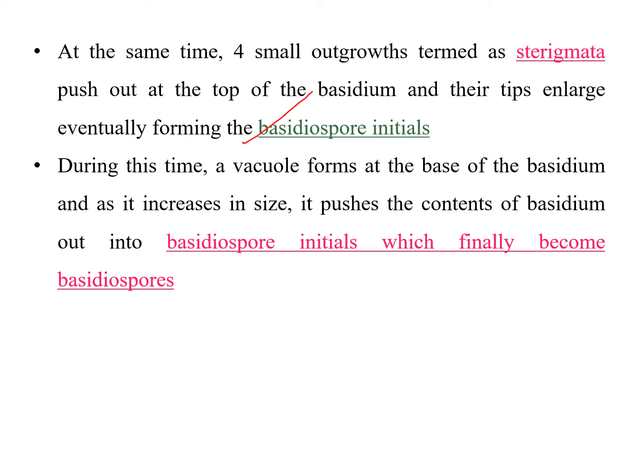At the same time, vacuole formation takes place in this terminal cell. What is the use of this vacuole formation? This vacuole pushes the basidium content into the basidiospore initials. That means the nuclei and cytoplasmic contents will move into these basidiospore initials, which later develop into the basidiospores.